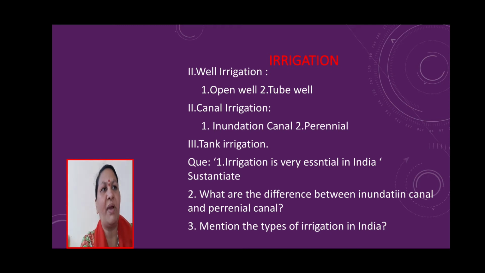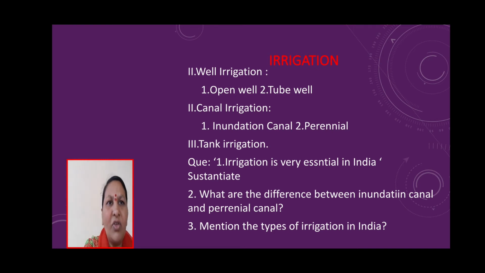Well irrigation is practiced in the Ganga plains, Punjab, Haryana, Uttar Pradesh, Bihar and West Bengal. In South India, it is practiced in Tamil Nadu, Andhra Pradesh and Karnataka. Well irrigation is of two types: open wells and tube wells. Tube well irrigation has been widespread in India.